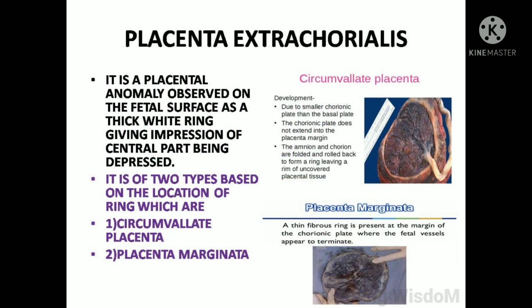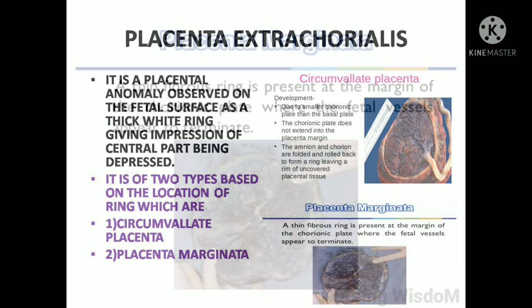Placenta extracoriolis, it is a placental anomaly observed on the fetal surface as a thick white ring giving impression of central part being depressed. It is of two types based on the location of ring, which are first one circumvallate placenta, second one placenta marginata.